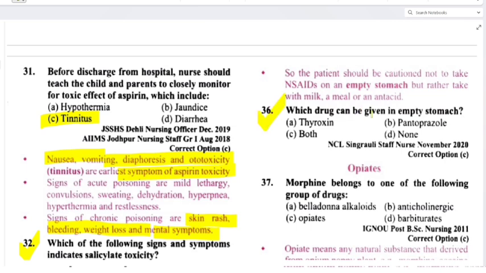Now which drug can be given on an empty stomach? Thyroxine, pantoprazole, both, none. Option C, both can be; both thyroxine and pantoprazole the patient can take on an empty stomach. Then opiates, let's start. 37. Morphine belongs to one of the following groups of drugs: belladonna alkaloids, option B, anticholinergic, option C is opiates, option D is barbiturates.